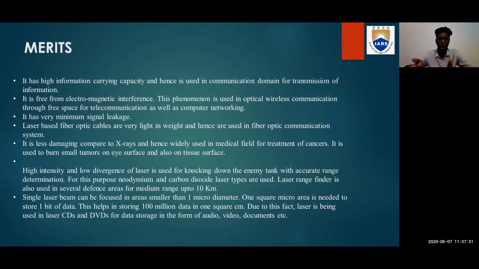And a single laser beam can be used to store data in a very small area. So 100 million bits of data can be stored in 1 square centimeter. So lasers are also used in making CDs and DVDs for storing audio, video, documents and other types of data. So this is all about the merits of lasers, which are useful to us.